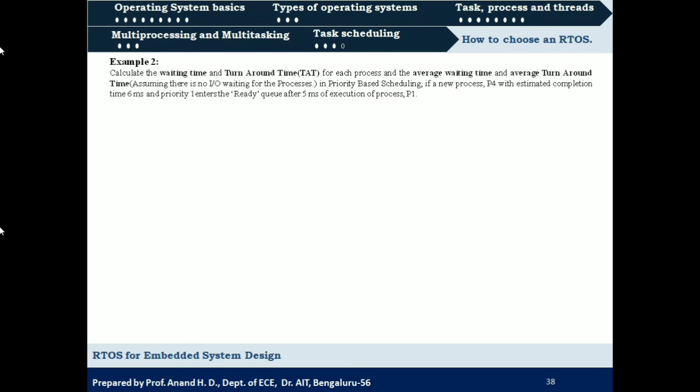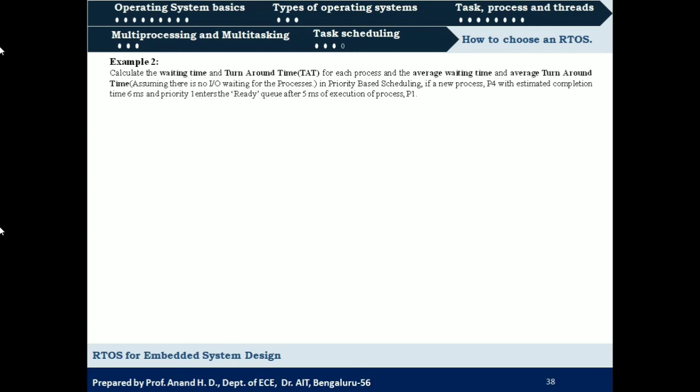But there is one more process that is entering the ready queue with an estimated completion time of 6 milliseconds and priority level as 1. Okay, that will be entering the ready queue after 5 milliseconds of execution of process P1.